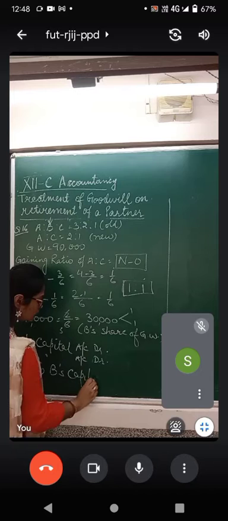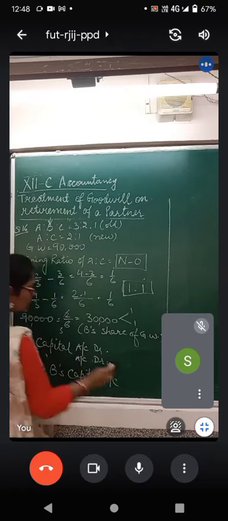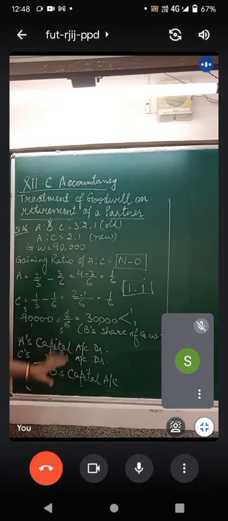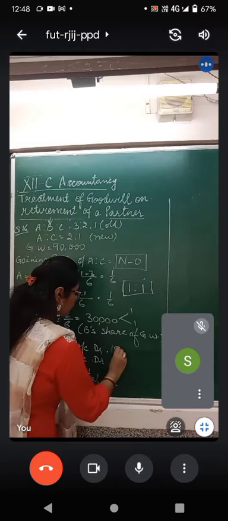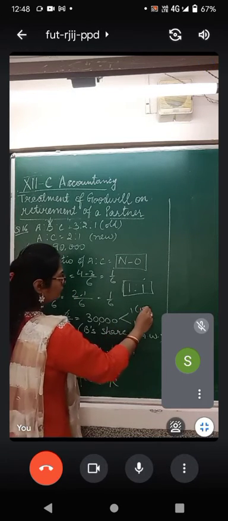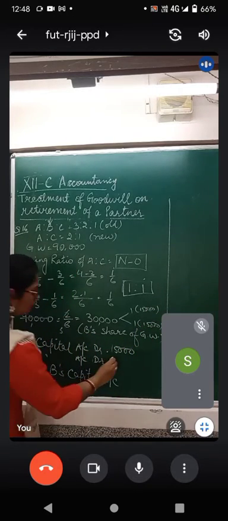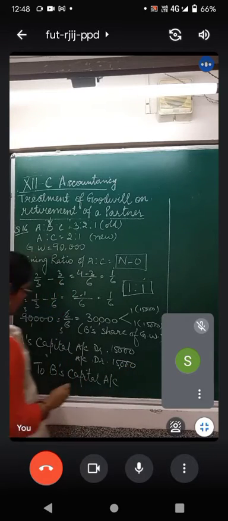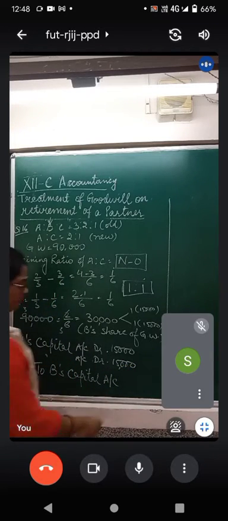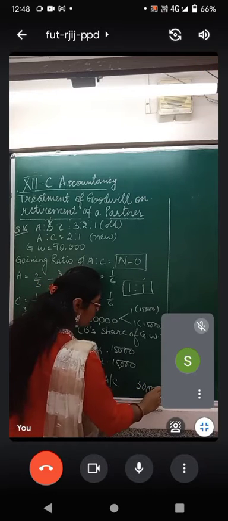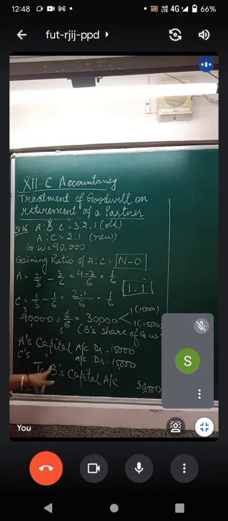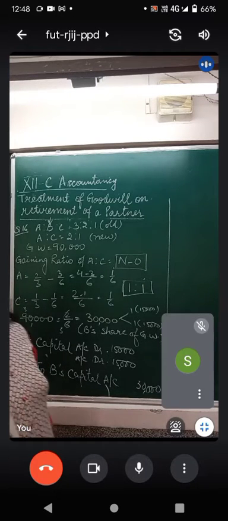B's capital account. The contents have changed, however the journal entry is the same. Gaining partners debit to retiring or sacrificing. Sacrificing नहीं है, so we have not put that. So A will pay 15,000 here and here also C will also pay 15,000 and he will take away everything on his retirement. He will take 30,000. 15 he will take from A and 15 he will take from C. Goodwill of the firm adjusted on B's retirement.